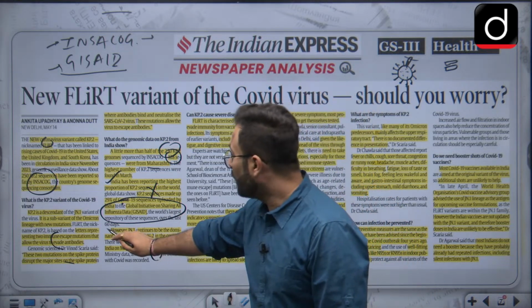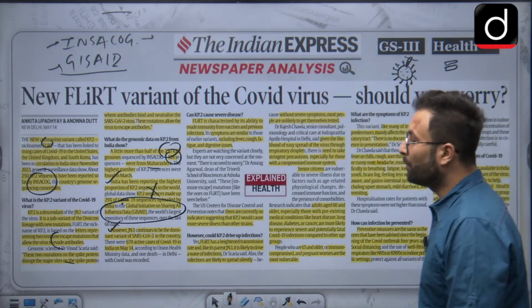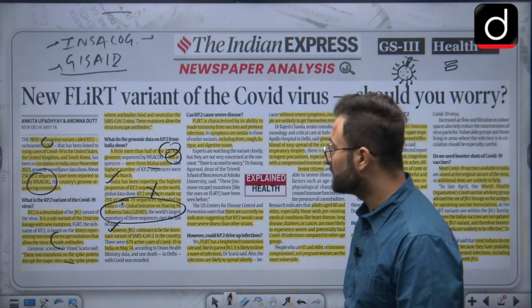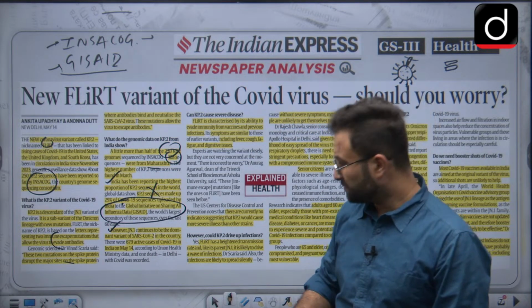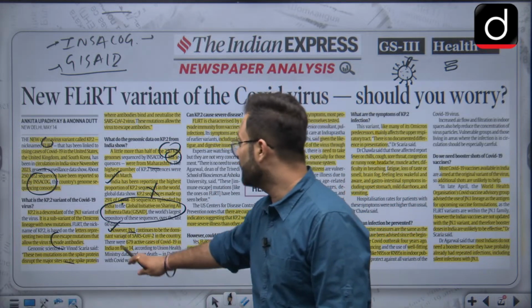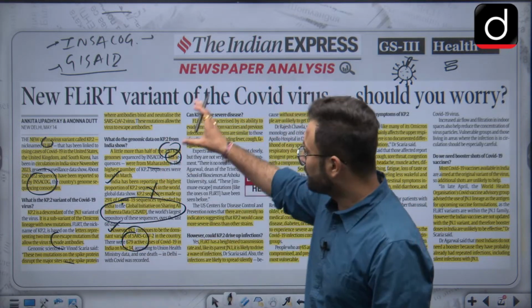However, JN.1 continues to be the dominant variant of SARS-CoV-2 in the country. There are 679 cases of COVID-19 as of now. When we are talking about May 14th, there are 679 active cases. So that is about this particular variant.